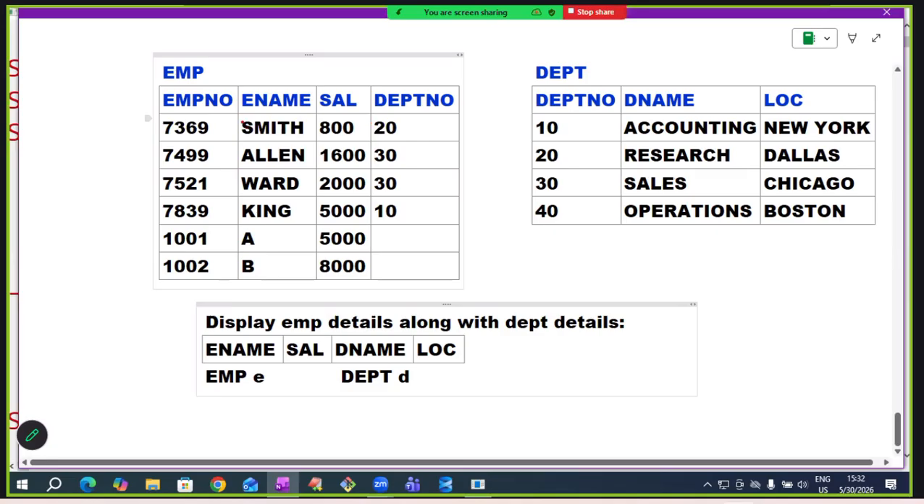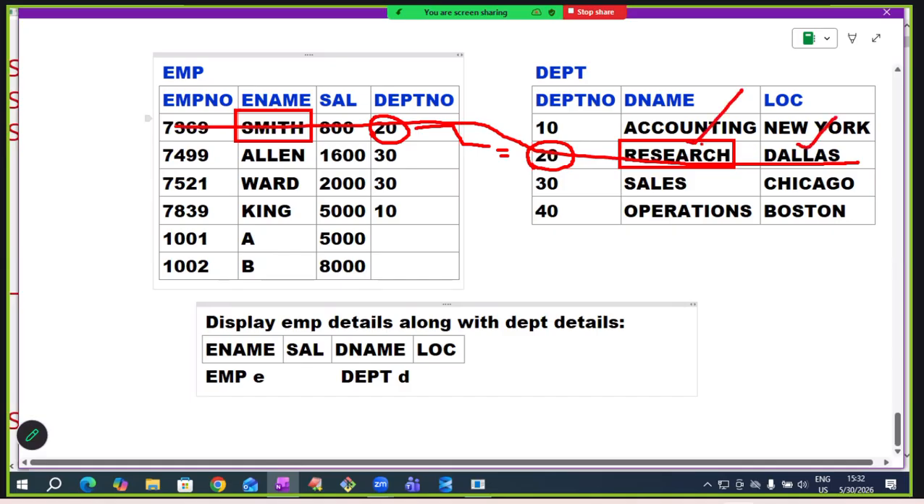Just now I asked a simple question. What is the department name of Smith? Smith working in which department? What is his department name? I asked. Immediately he told research. How did you tell? Based on the department number. So if EMP table department number equals department table department number, then join them. If we join like this, we can access department name and location. So to access this second table data, perform this join operation.